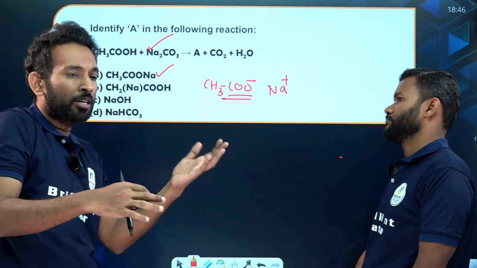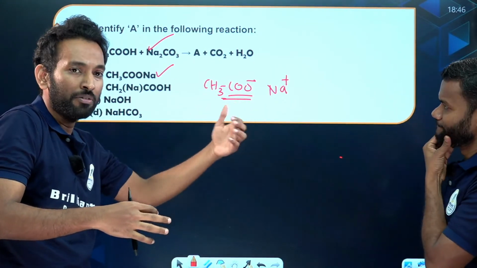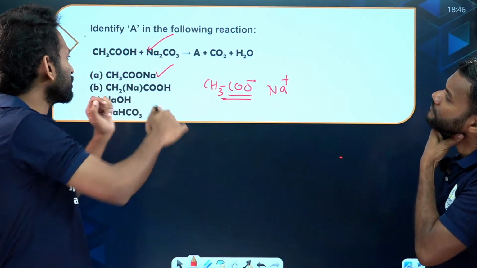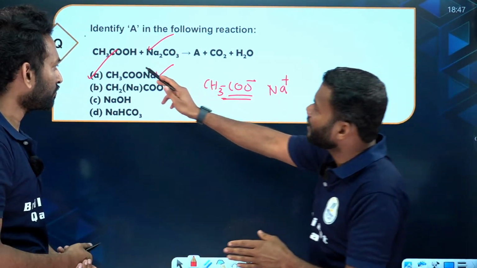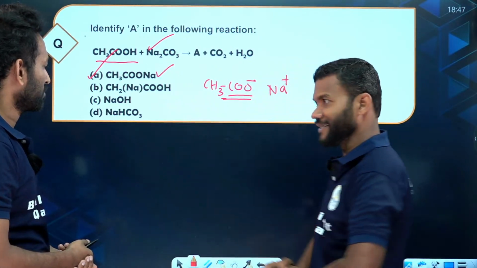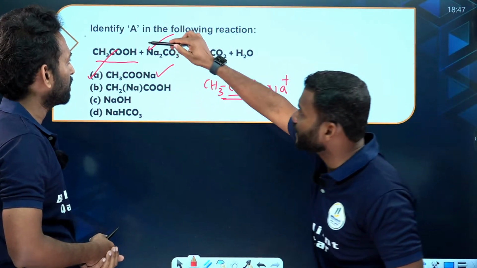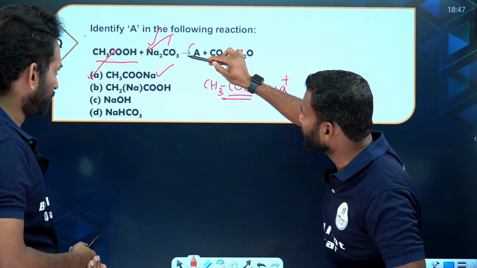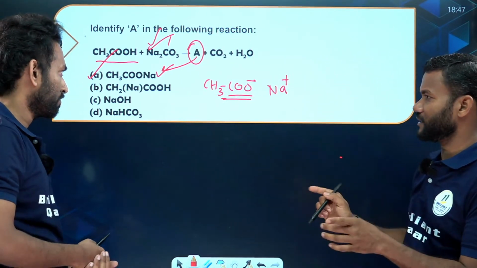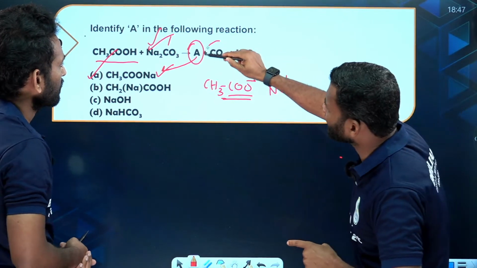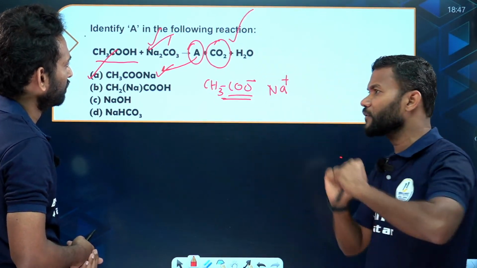Like that we have many reactions coming, and we can discuss them. First question, the option is A. So here, when our acetic acid reacts with a metal carbonate, we will be getting the substance A, that is sodium acetate. You said that carbon dioxide is also forming with that, right?